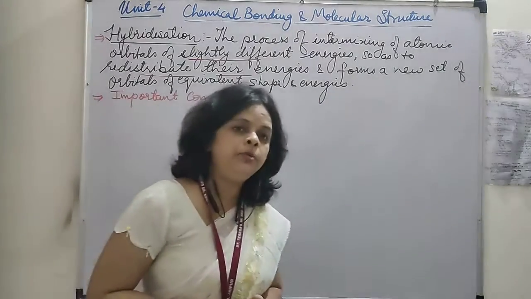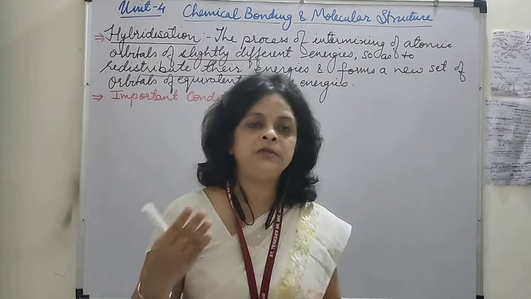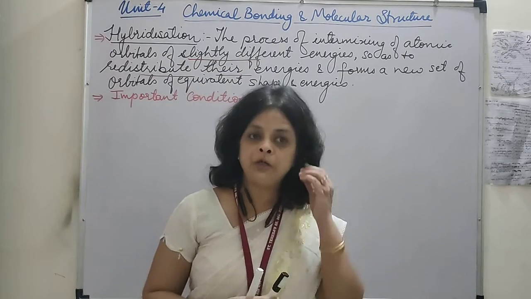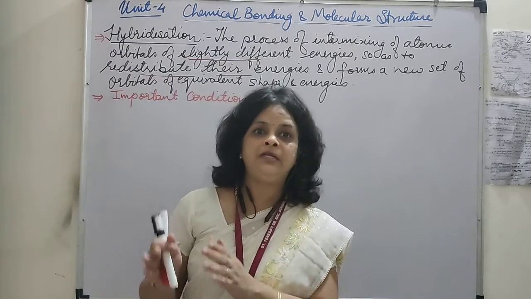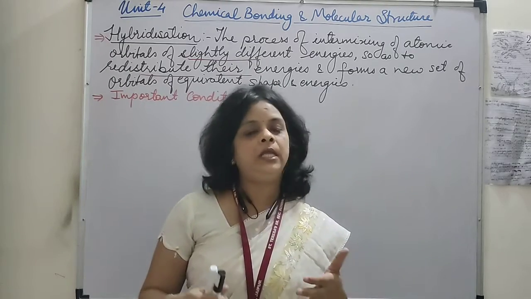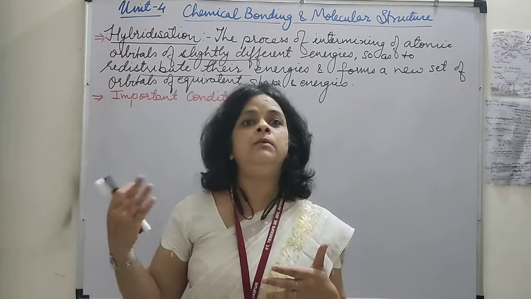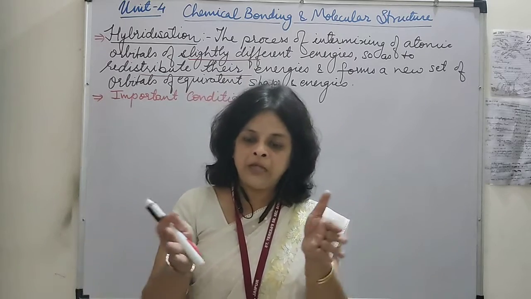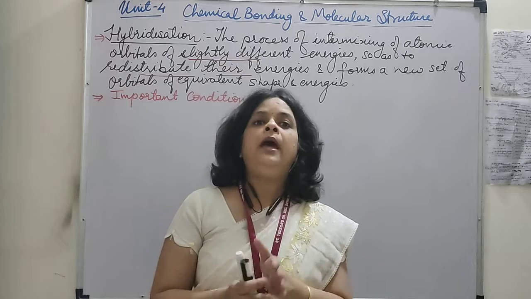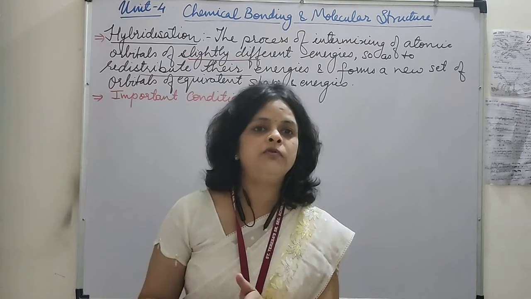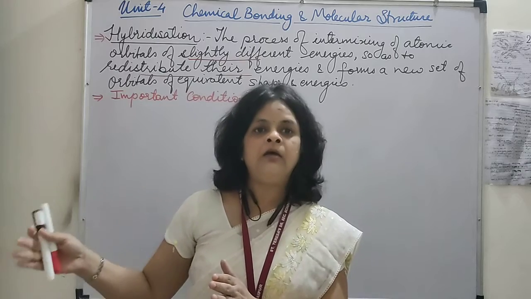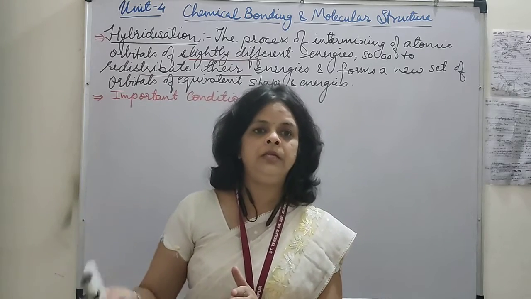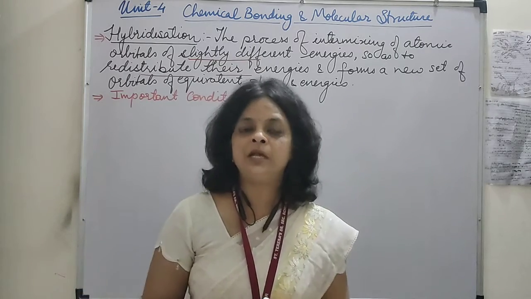So they redistribute their energies and result in the formation of a new set of hybrid orbitals which are having the same shapes and same energies. Suppose s is spherical, p is dumbbell shaped, d is double dumbbell shaped, but they undergo intermixing. Okay, and afterwards they form a new set of hybrid orbitals which are having a different shape than any of these s, p, d or whatever the orbitals involved.